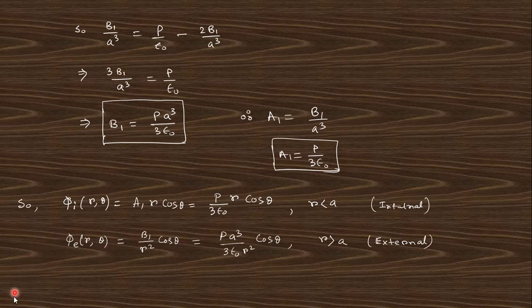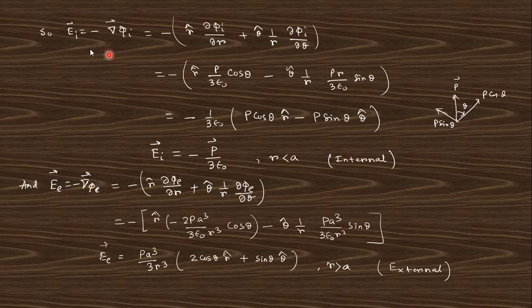Clear? And the corresponding electric field will be just the derivative of this, and you will get the same thing like that, and for this the electric field is like that. Clear? So this is the internal electric field, and this is the external electric field. Do this calculation yourself. I think you can do this, right?